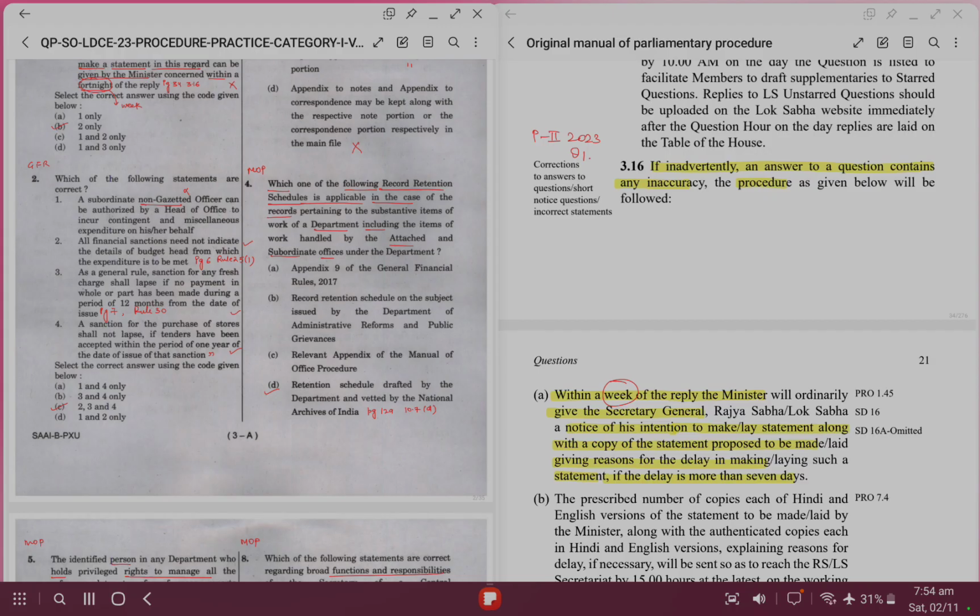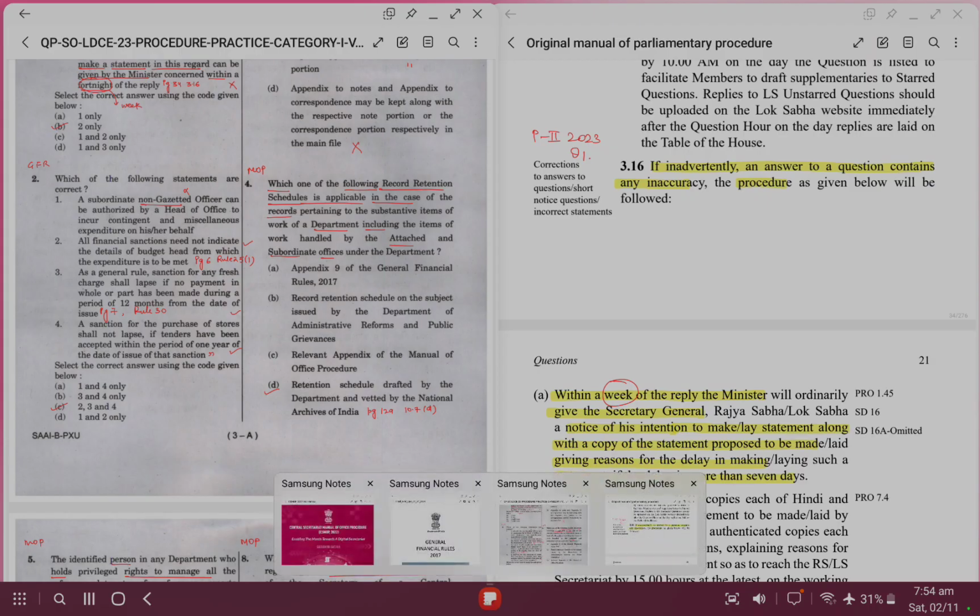For the second statement, we will read it here for you. All financial sanctions need not indicate the details of budget head from which the expenditure is to be made. For this, we have to go to page 6 of GFR rules and refer to rule 25 (1).